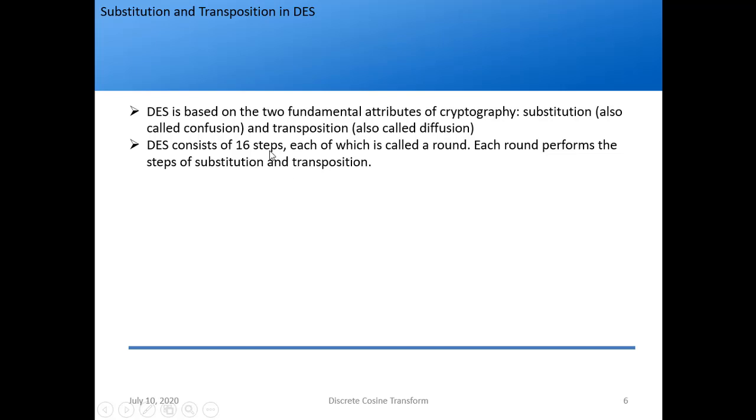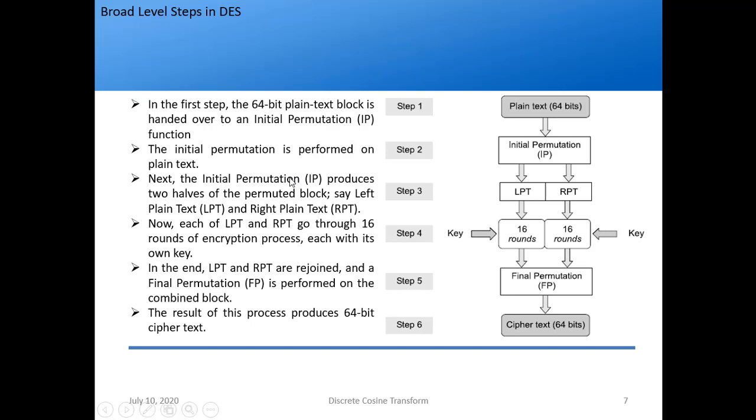So again, DES consists of 16 steps. Each step is called a round. So there are 16 rounds, and each round performs the steps of substitution and transposition. Okay, so let's see them one by one. DES is a very huge algorithm, so that's why it is divided into steps to understand. These are called the broad level steps in DES. So there are 6 steps.